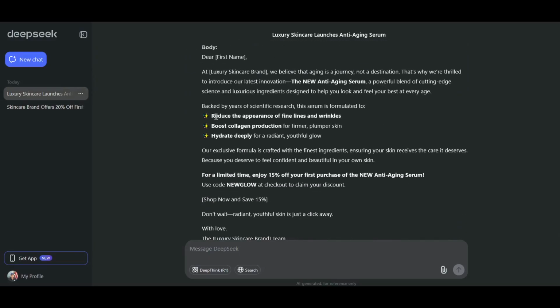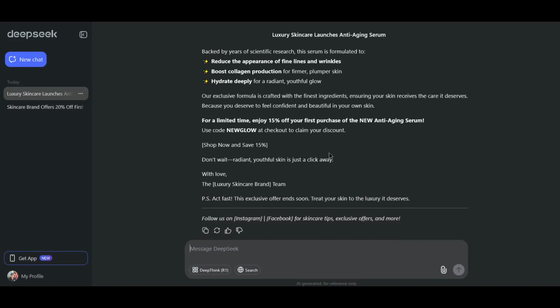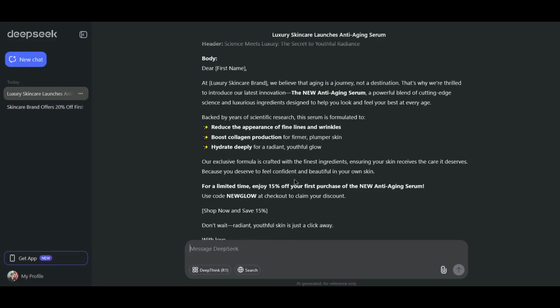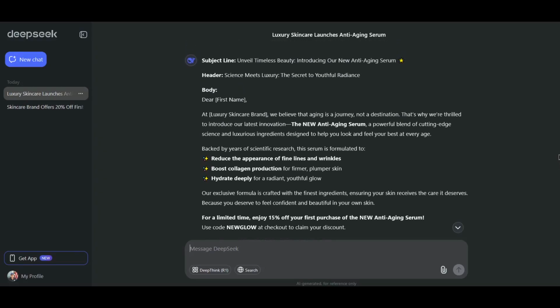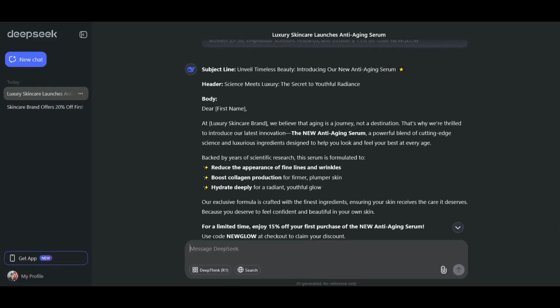And right here, you can see how much more there is. So it's got the 15% off with the code that I specified. It's even got follow us on Instagram, Facebook for skincare tips, exclusive offers, and more. Again, this is just an example of what you could do with email marketing. You could create technically an email marketing agent with specific types of instructions, and then you can paste in some of these different instructions, these prompts, and you can get tons of different results. There's a lot you can do.